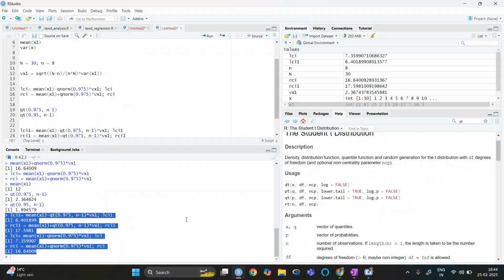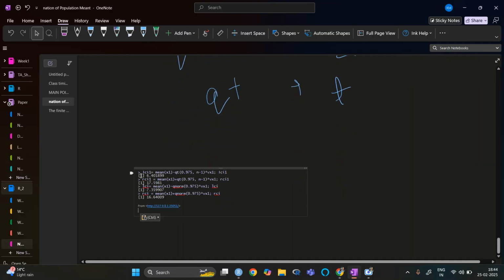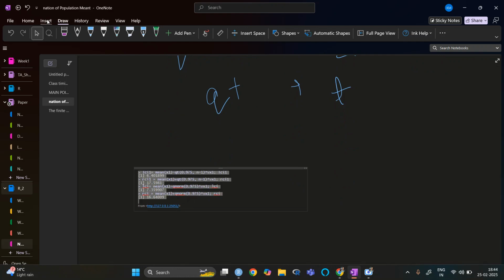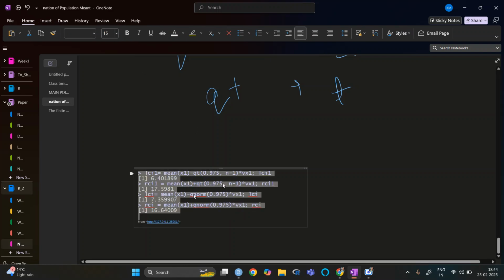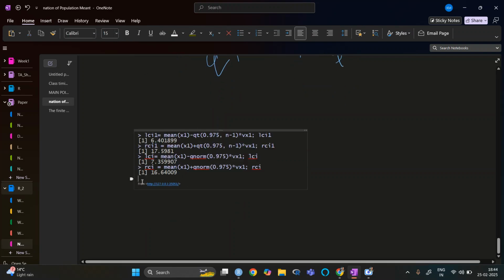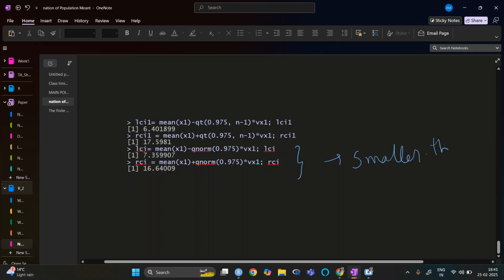So let me just copy paste this. What we can see here is that this interval is smaller than the above.